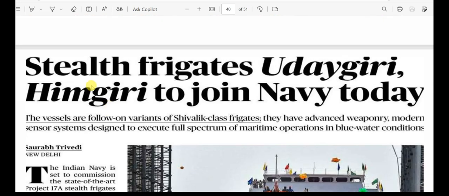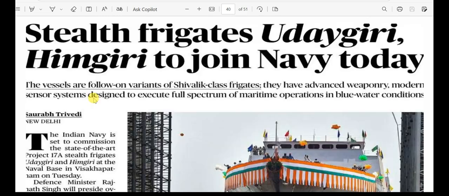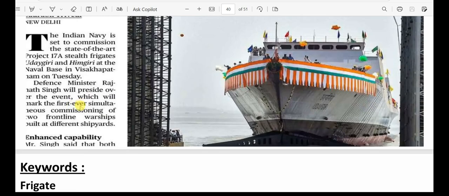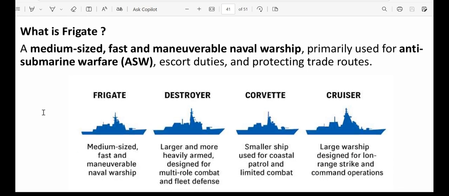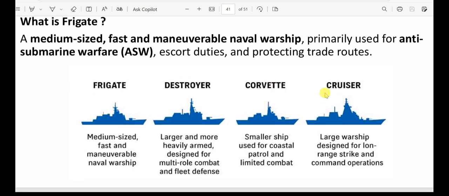Next, we have a news item. Stealth frigate Udaigiri Himgiri to join Navy today. So here important keyword is frigates. Let's understand what is frigate. I have mentioned the picture here for frigate, destroyer, corvette and cruiser, and 2 more will be there. One will be aircraft carrier, another will be submarine. So you just remember, smallest is the corvette, which is basically being used by the coast guards.